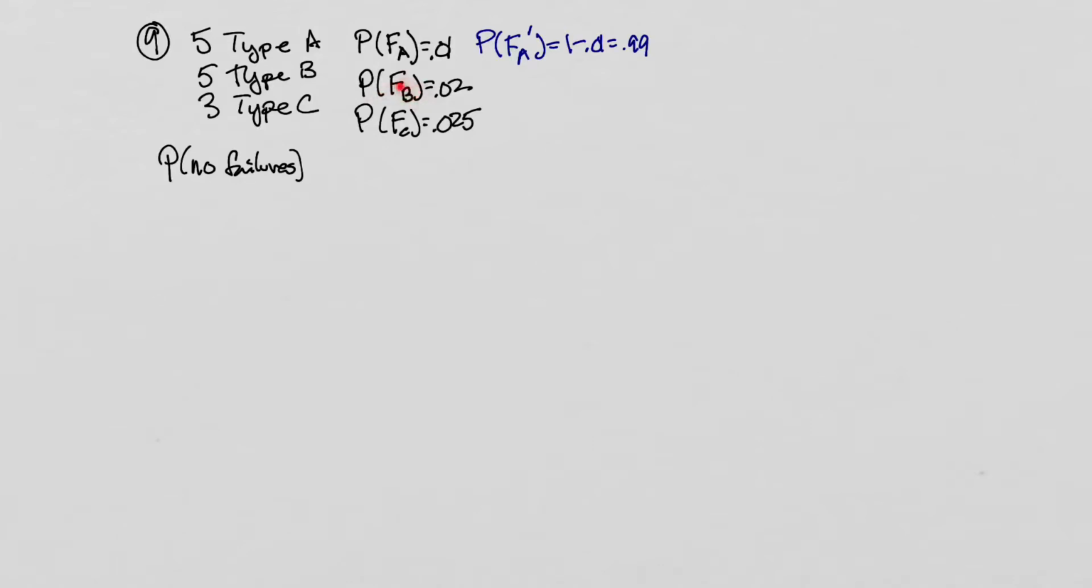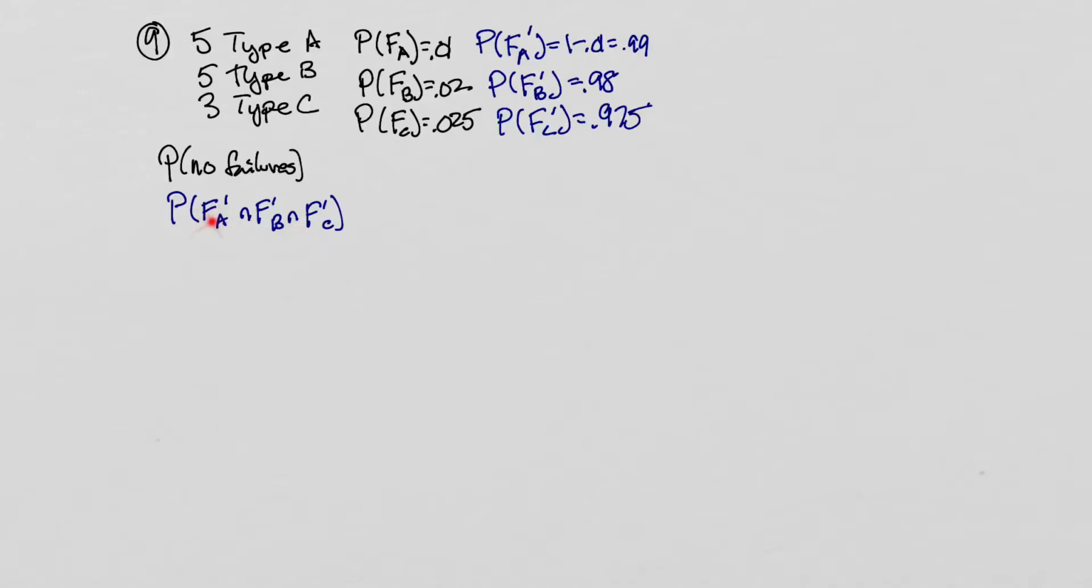And the probability that a B fails is 0.02, so the probability that a B type does not fail is going to be 0.98. And the probability that a C does not fail is going to be 0.975. Now we want no failures. So how do we get no failures? That means I want no failure on the type A's, and no fails on the type B's, and no fails on the type C's. Now, I see ands here, and we're told that these events are independent, so I'm going to multiply these.